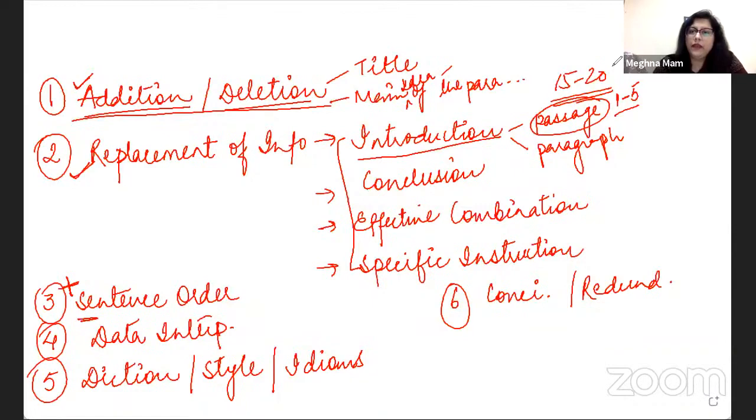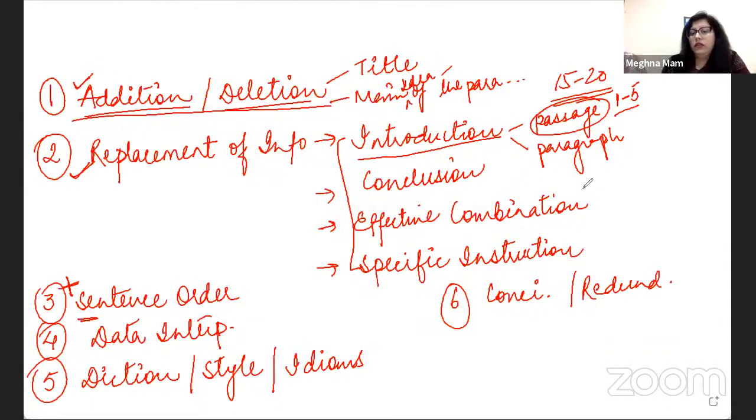Why? Because until I read the whole passage, I cannot decide about the main idea of the passage. Though sometimes you can, depending on the first paragraph. If you read the first paragraph carefully, you sometimes get the main idea very, very accurately. But sometimes it doesn't happen. So it's always a good idea to skip this question and come back to it.